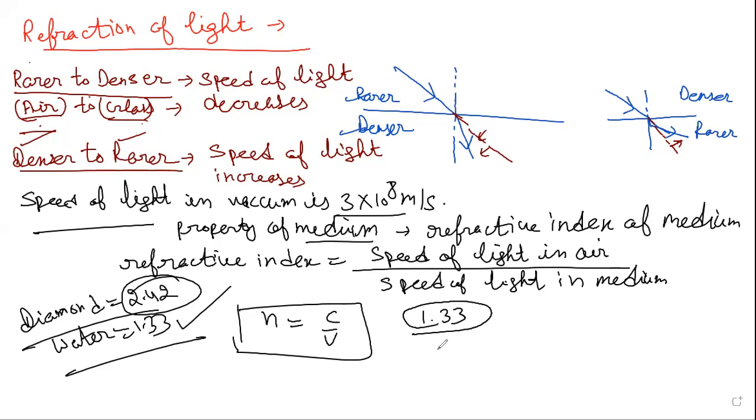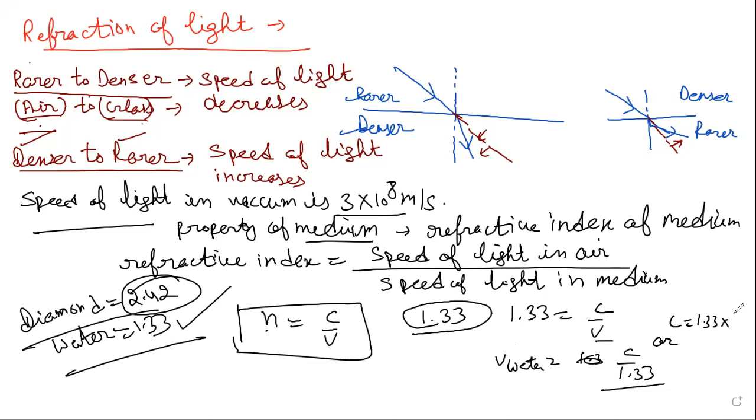What is the physical significance of this refractive index? It tells us that the speed of light, putting the value here, 1.33 is equal to c by v. Suppose it is water, so v for water will be equal to c by 1.33, or I can say c is equal to 1.33 into the speed in water.